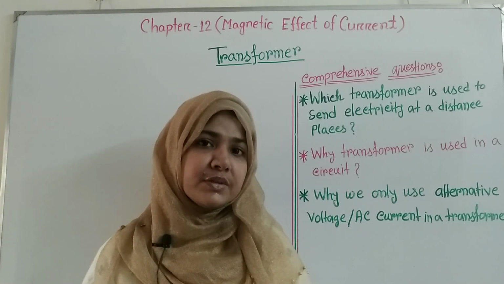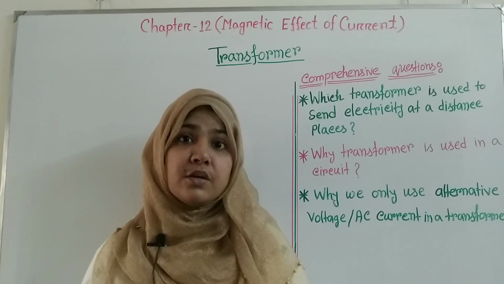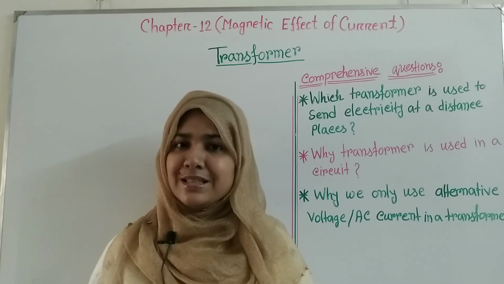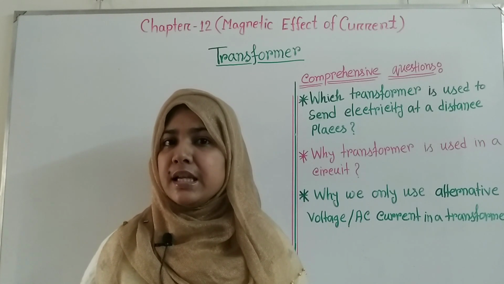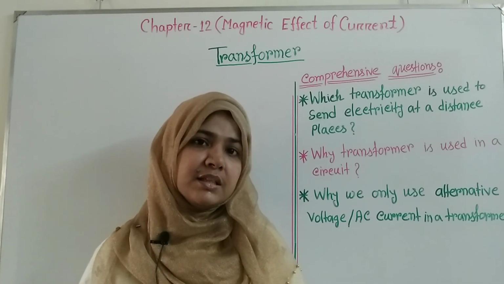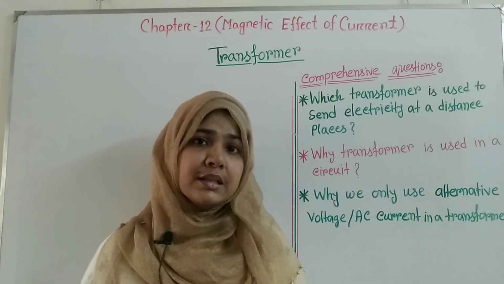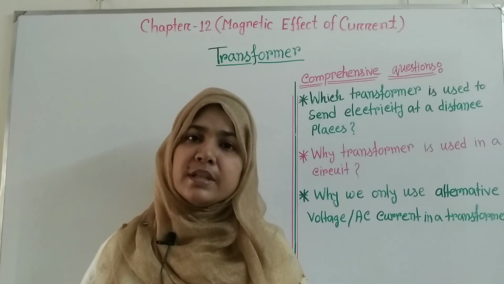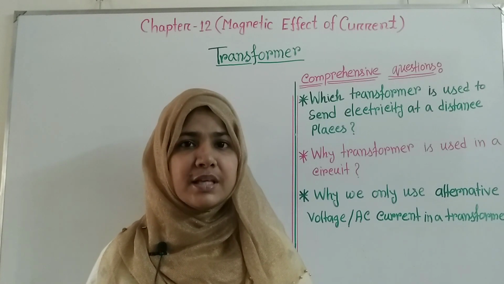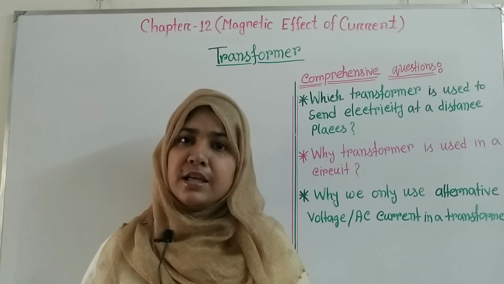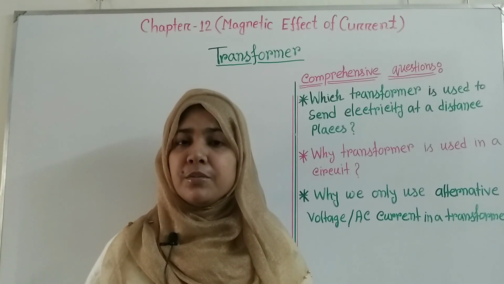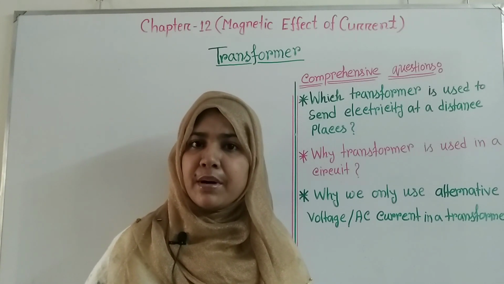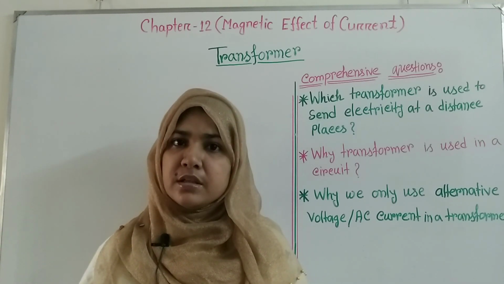Students, if you observe any electrical circuit or device, you can see that they mention the amount of current, potential difference and power. That indicates the maximum amount of current that can pass through that device and the device will be safe. But if the current is larger than the mentioned amount, then the device can be destroyed.